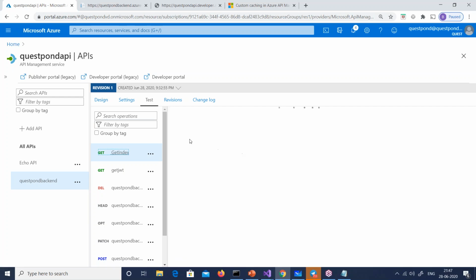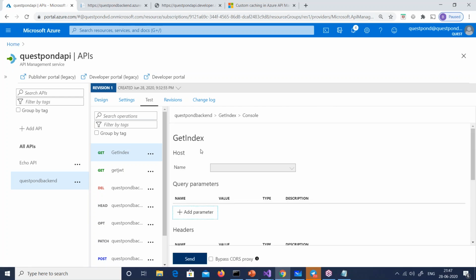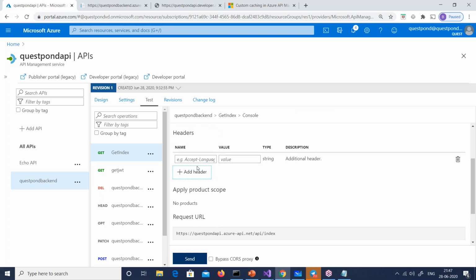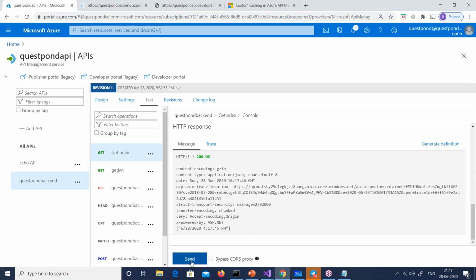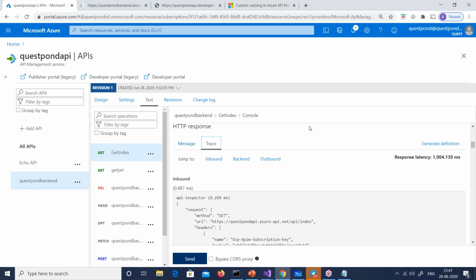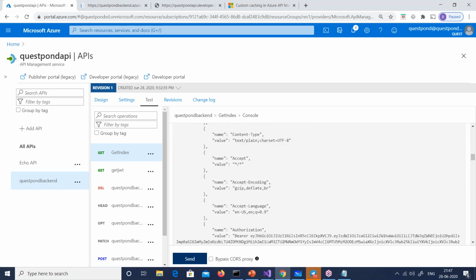Fine, let me go back now and try to put some headers. Okay, so add header, authorization. I really like this, they have a drop down at least. Bearer, Control V, send. Now I shouldn't get an error. So look at this. First thing, 417.45. That is fine, we'll look at that. Let us go and see the trace out here. Let us see what has happened.